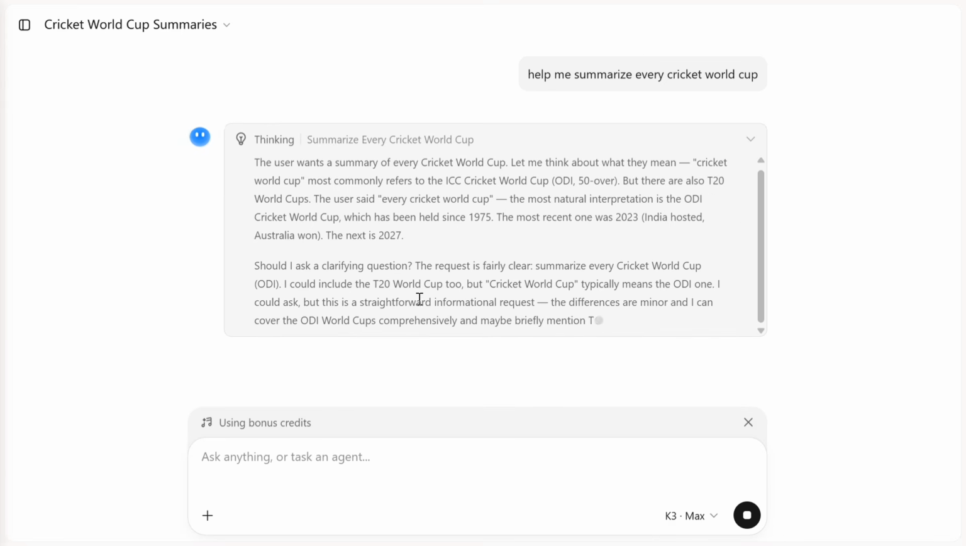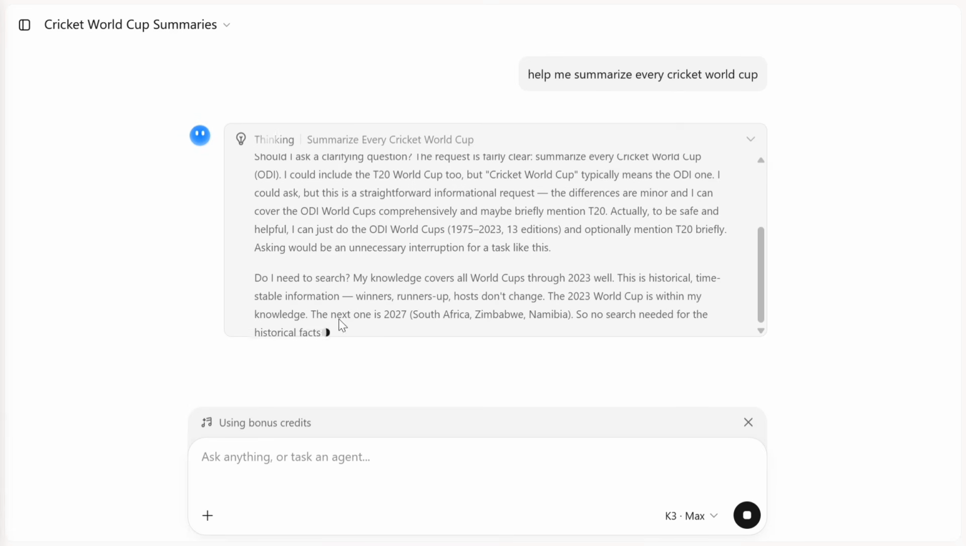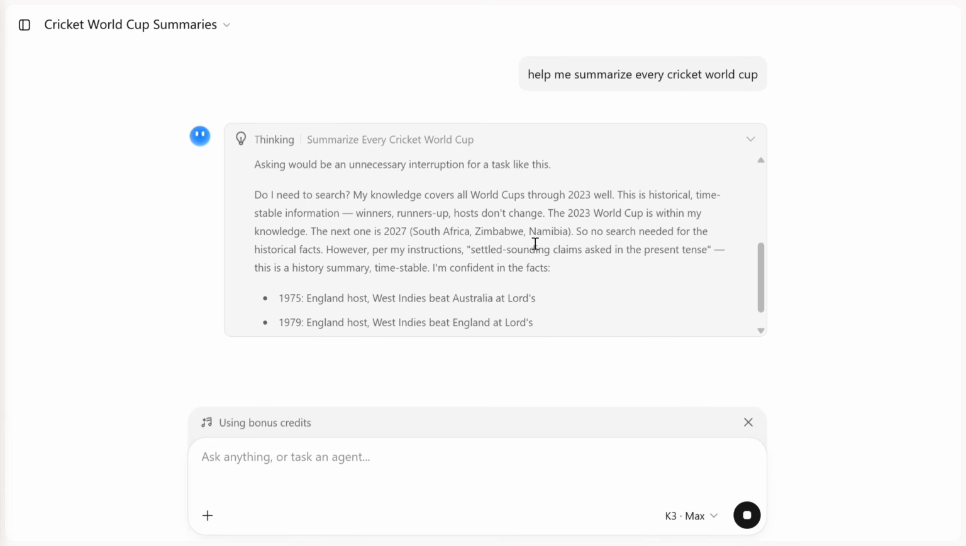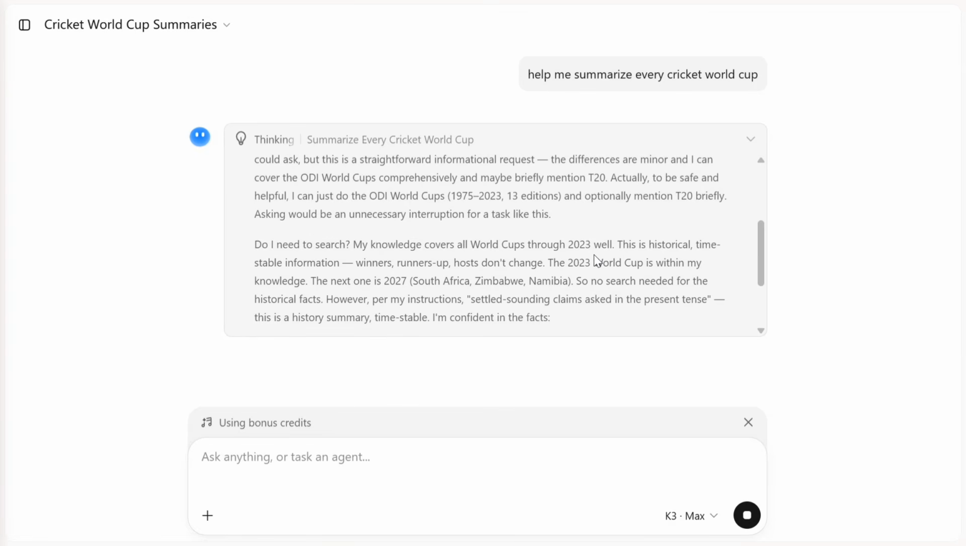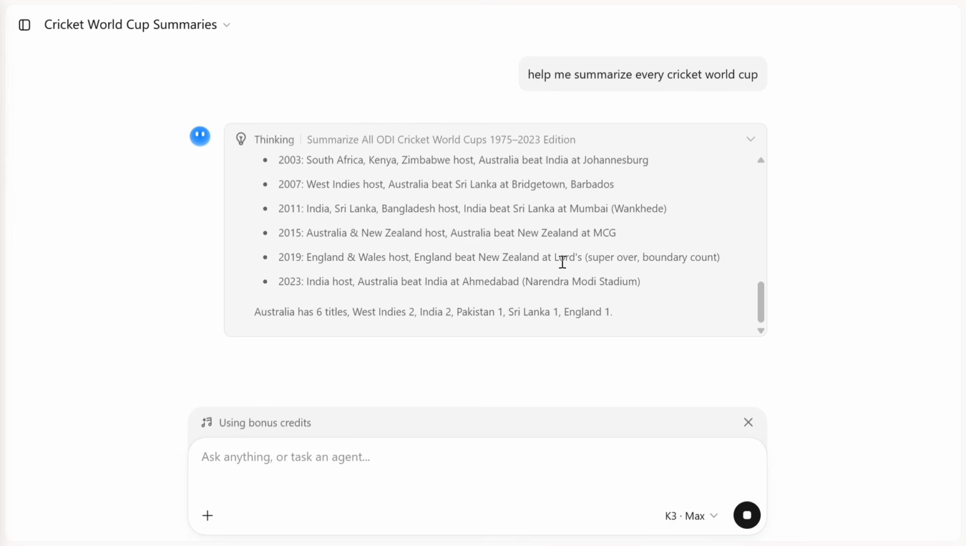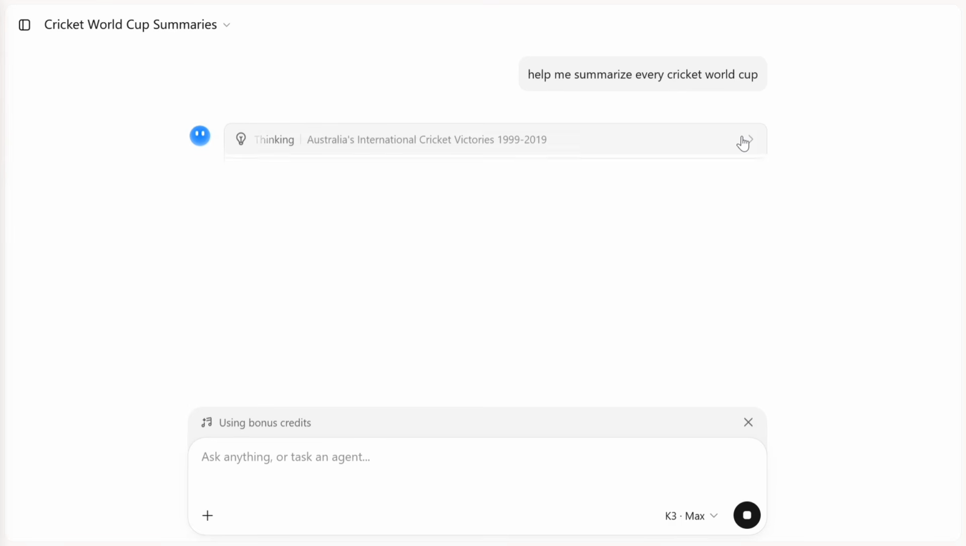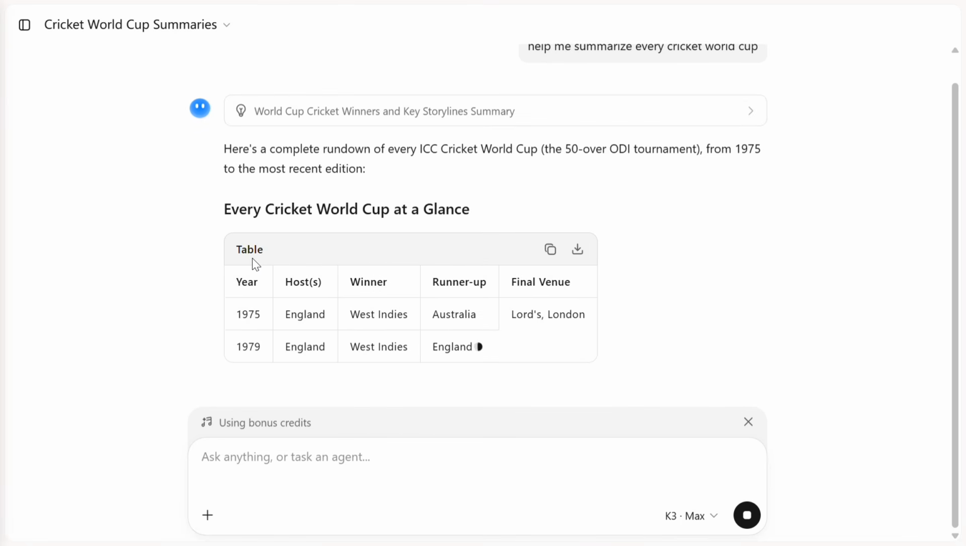Should I ask a clarifying question? The request is fairly clear. Summarize every cricket World Cup. Do I need to search? My knowledge covers World Cup till 2023. This is historical, time stable information. As you can see, it is able to summarize it. I've got multiple things. Let me see how it outputs this. It is taking some good time.